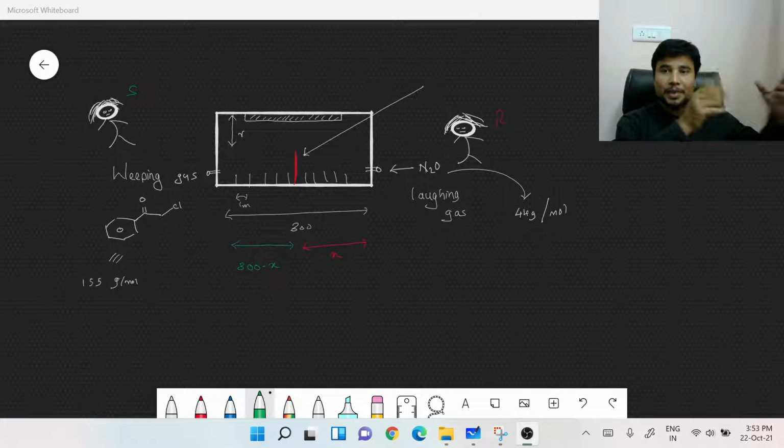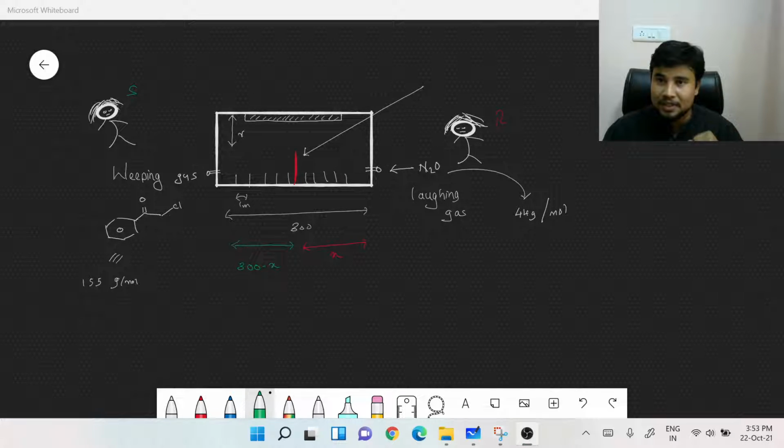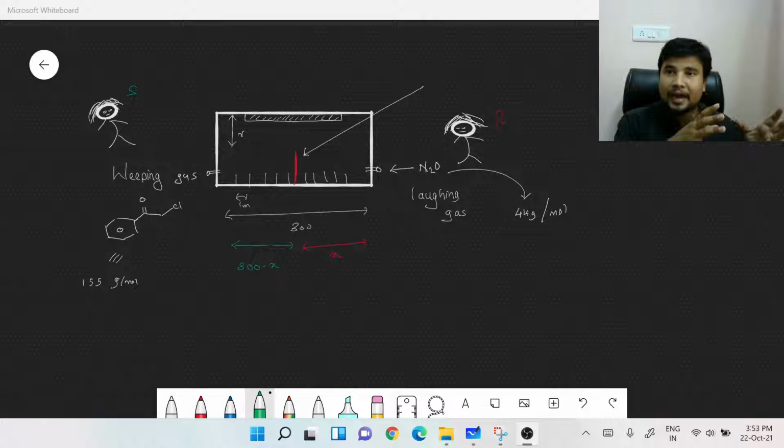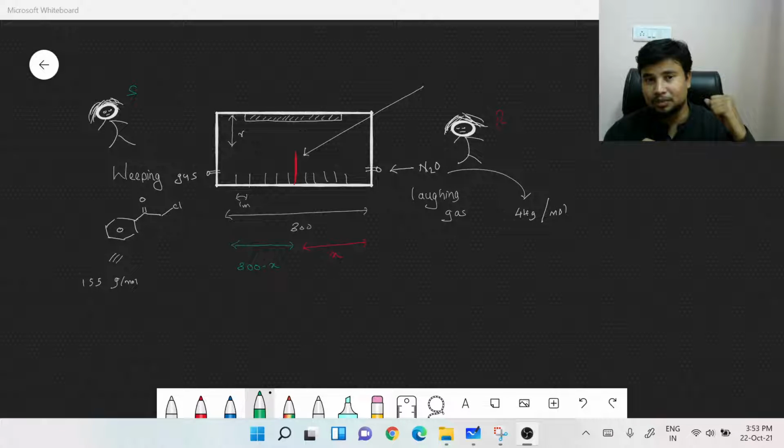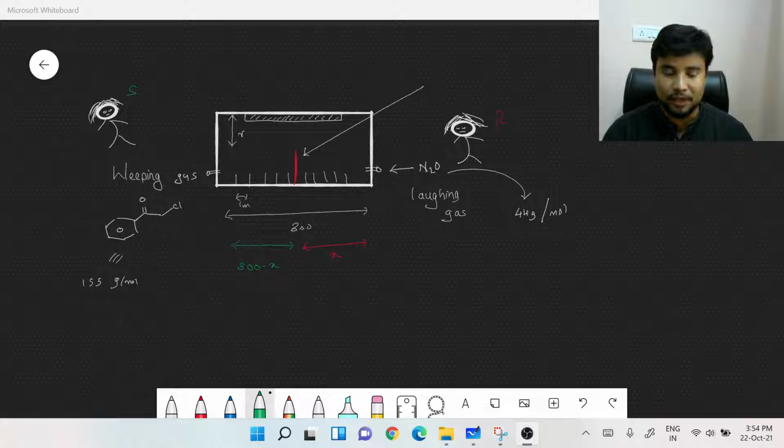On the other hand, from the other side, this guy is even more mischievous, like every student is. So he adds weeping gas. Seeing his friend adding laughing gas, he had this thing in mind: let me add something that would make people weep. The tear gas he has added. The formula written at the bottom is the formula of the weeping gas. Assuming this is the formula, the mass is given to us, or we could easily calculate it if you know the formulas.